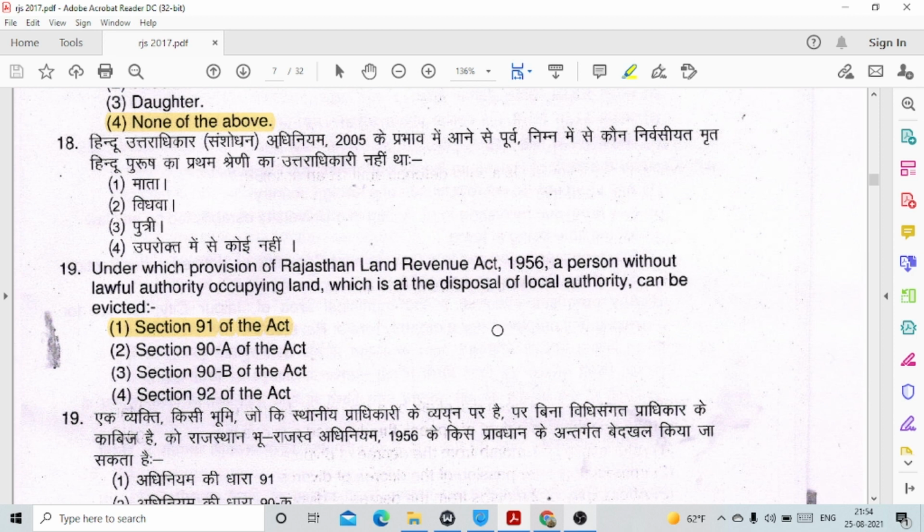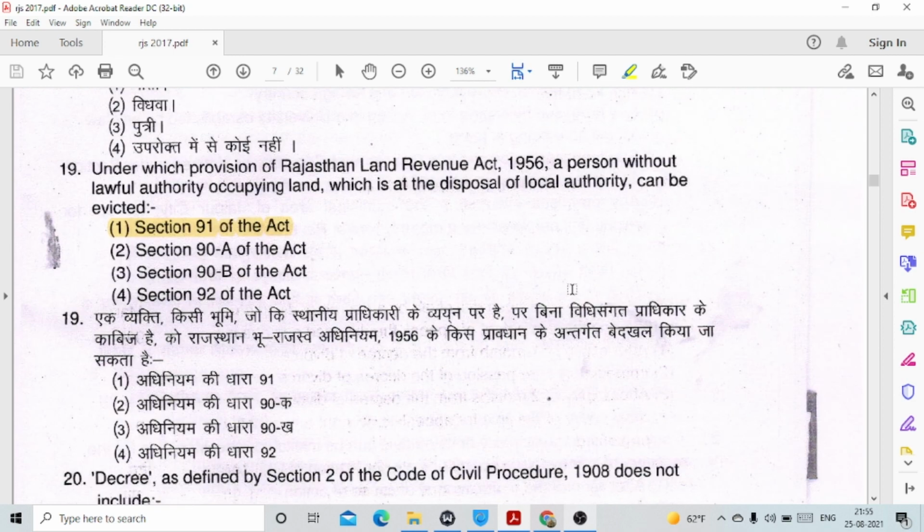Question number 19. Under which provision of Rajasthan Land Revenue Act 1956 can a person without lawful authority occupying land which is at the disposal of local authority be evicted? This is option number 1, section 91 of the Act.